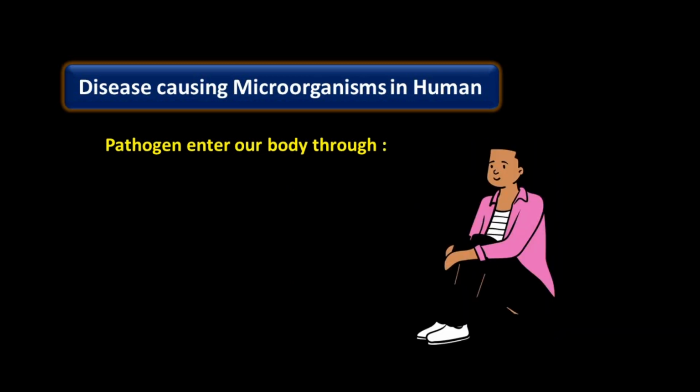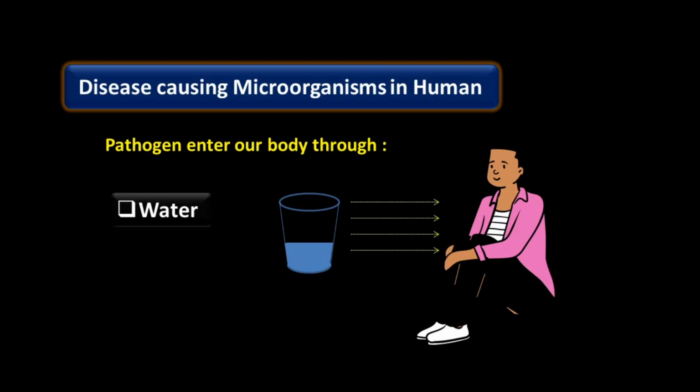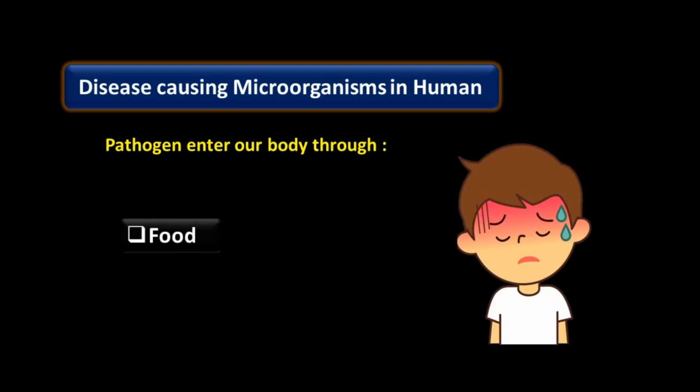Pathogens enter our body through water, contaminated water. This water has some pathogens. When we drink this contaminated water, these pathogens enter in human body and cause different type of diseases. Third, food, contaminated food.